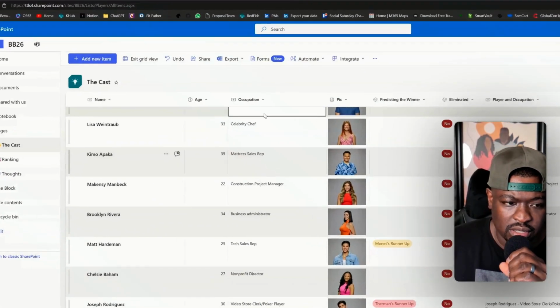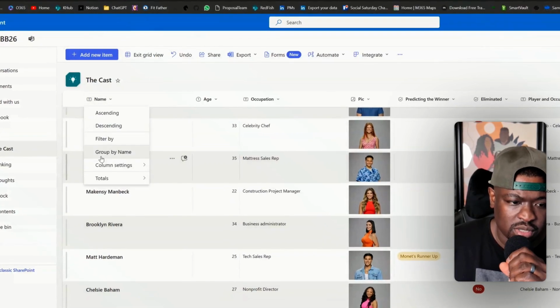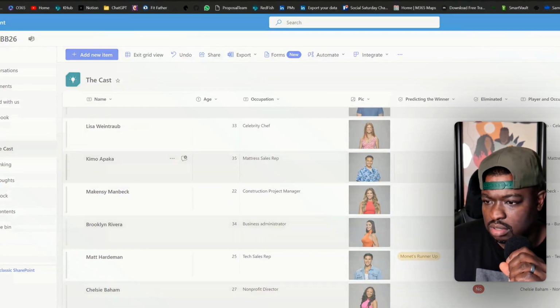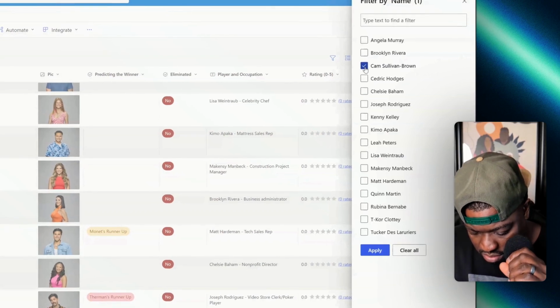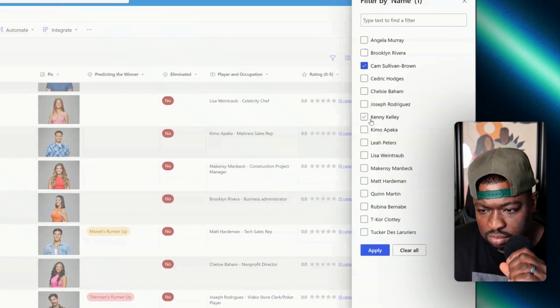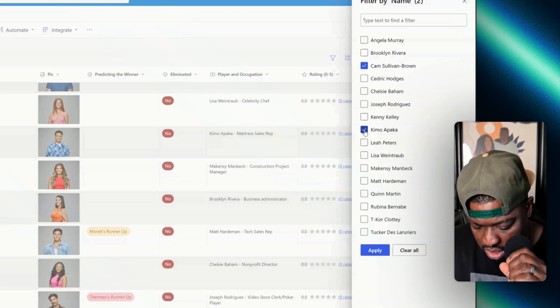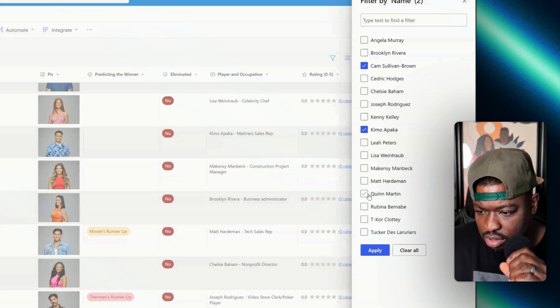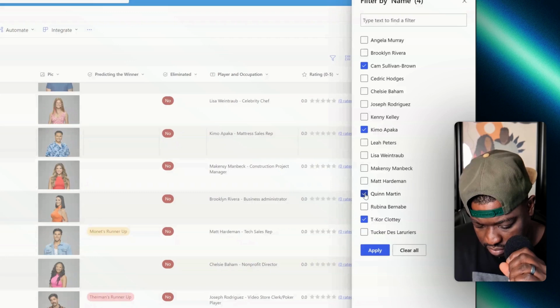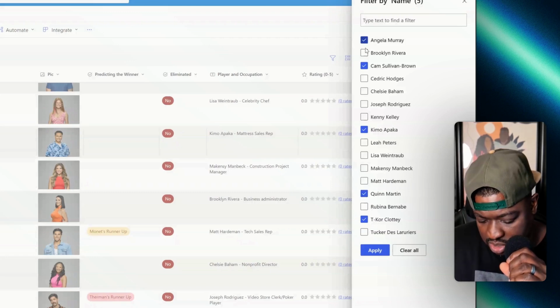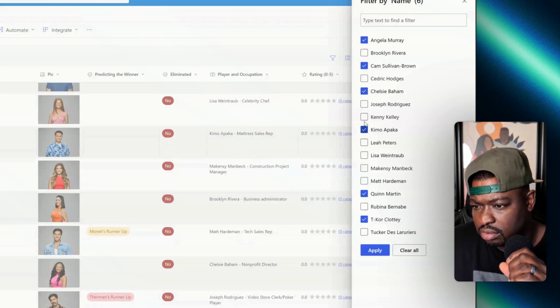Here, there's a faster way to do this. I'm going to just go ahead and filter. I'm going to say Chemo, Cam. Who else? Just in case, I got Chemo and T Core and Quinn. Well, let me also make sure. I'm going to pick them anyway. Angela, Chelsea, and Joseph. Where'd Joseph go?